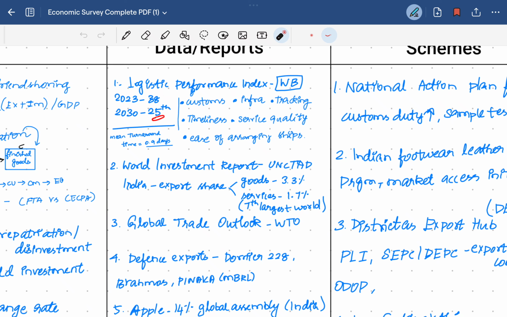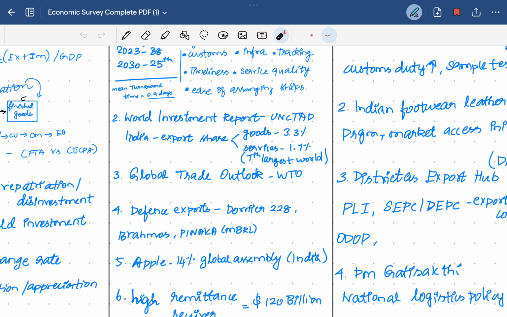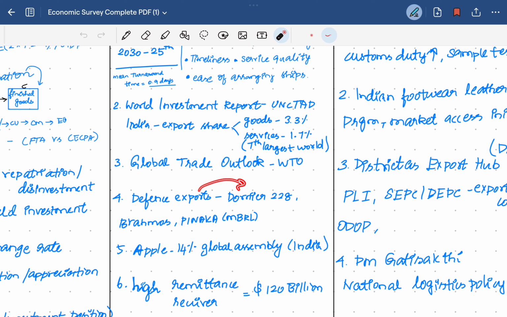Then the World Investment Report released by the UN Conference on Trade and Development. In India, the export share of goods is around 3.3%, services is 1.7%, which is the 7th largest in the world. Global Trade Outlook is a report released by the World Trade Organization. For defense exports, India is recently exporting the Dornier 228 aircraft, the BrahMos missile to the Philippines, and the Pinaka multi-barrel rocket launcher, boosting FDI and exports.